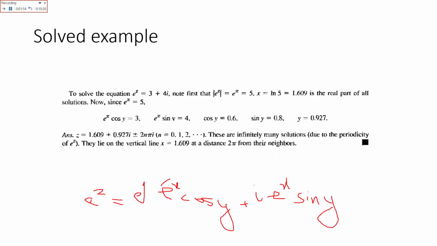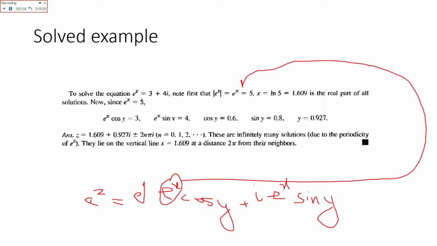Now e raised to power x, we have found out from the modulus.